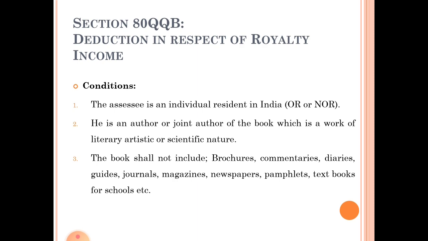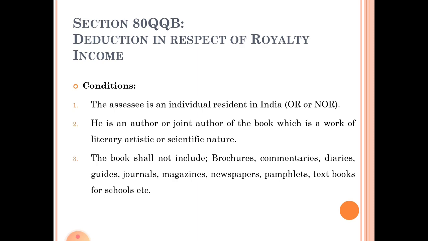This is calculated on the basis of his residence in India. Remember one point, residential status is different from citizenship, that you learnt already in the second year. So, the second condition is he is an author or joint author of a book which is a work of literary, artistic or scientific nature.